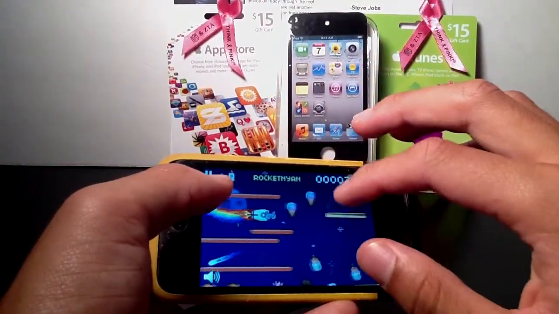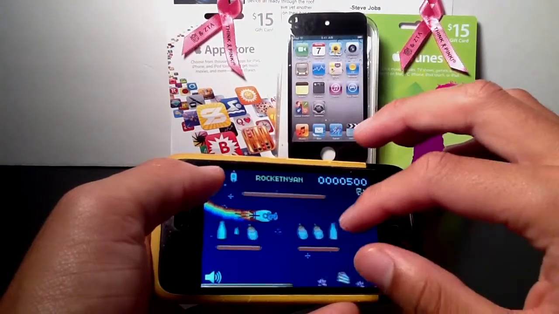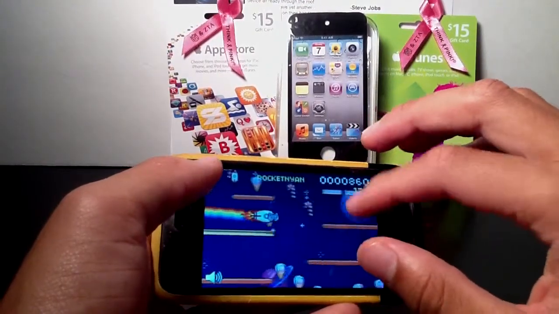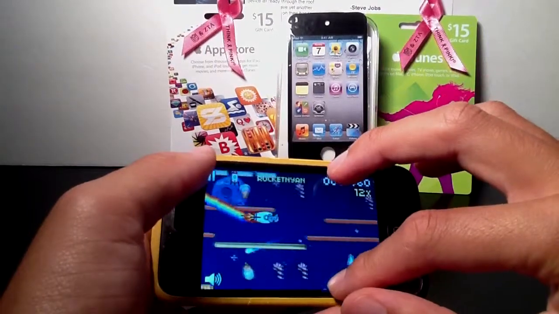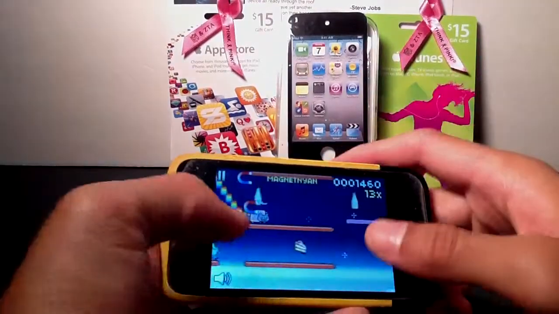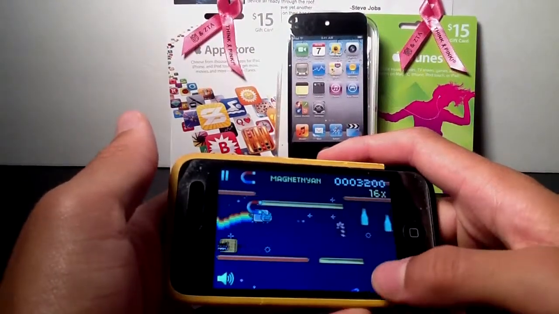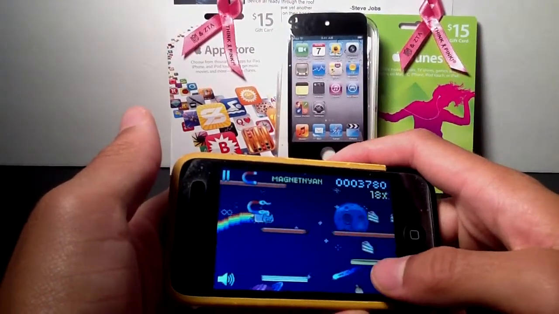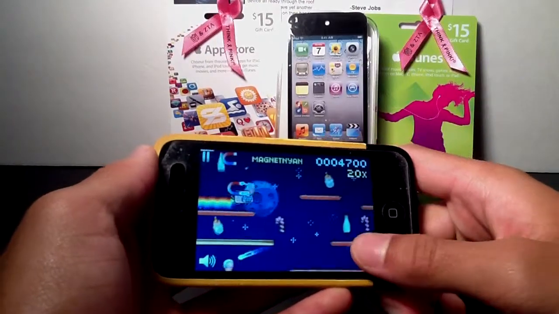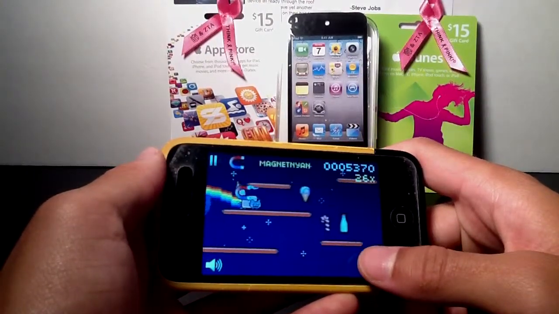What you'll be doing is trying to collect all of the items while staying on top of the platform, or trying to stay on the platforms for as long as you can, and trying not to get down here, trying not to get under there, or else your round will end, and then you'll have to restart the game. There's also going to be things that you're going to have to avoid. There's going to be characters that you may have to avoid at times. There's going to be power-ups as well as power-downs.